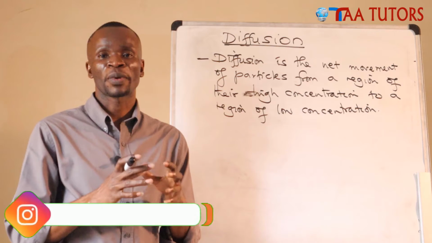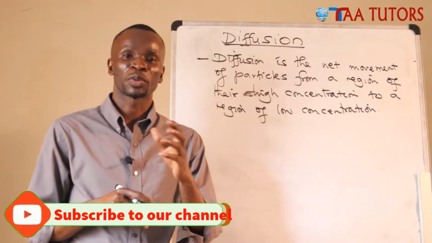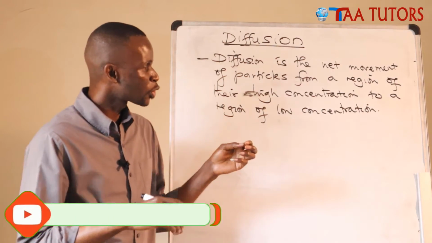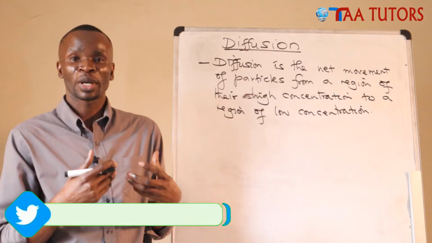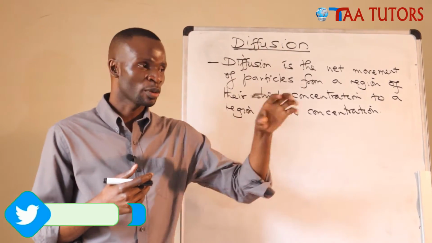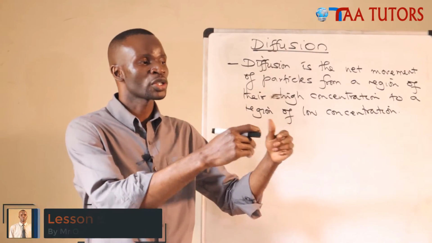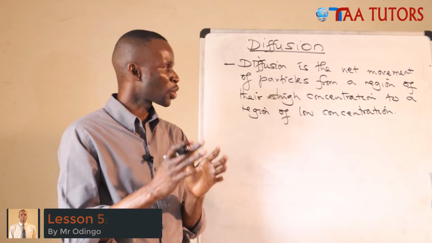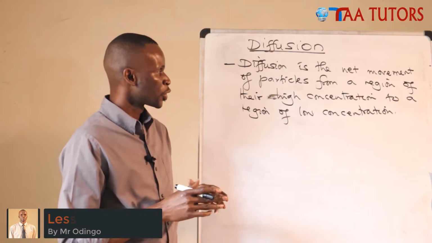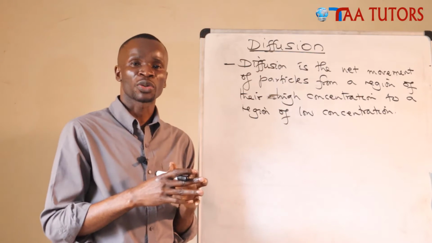Even human beings migrate from where there are more to where there are few to get space. So particles also will move from where there are more. When you smell perfume somewhere, know that where you are smelling it from is less. It's coming from somewhere where it is more, and you can always follow. As you move closer to the source, the concentration of the smell will increase because you are approaching the source of that smell.